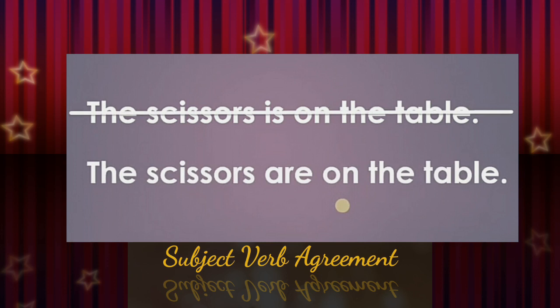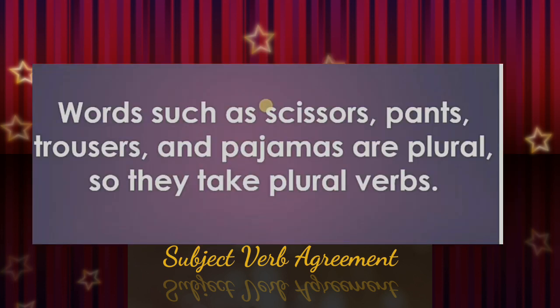Now, look at this example. The scissors is on the table. The scissors are on the table. Which is the correct answer? Definitely, the scissors are on the table is correct. Why? Because words such as scissors, pants, trousers, pajamas are plural. So, they take plural verbs.